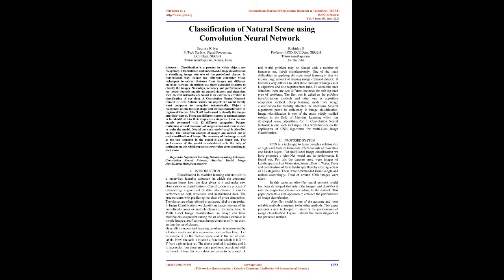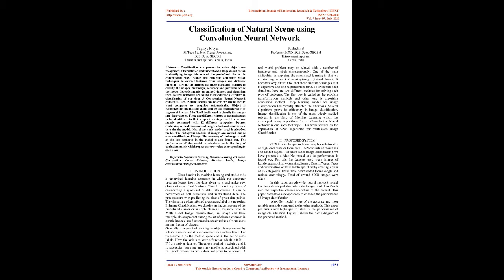The histogram analysis of images is carried out at each classification of an image. The accuracy of the image as well as the loss occurred in the model is also found out. The performance of the model is calculated with the help of a confusion matrix, which represents the true value corresponding to each class. Keywords: supervised learning, machine learning technique, convolution neural network, AlexNet model, image classification, histogram analysis.